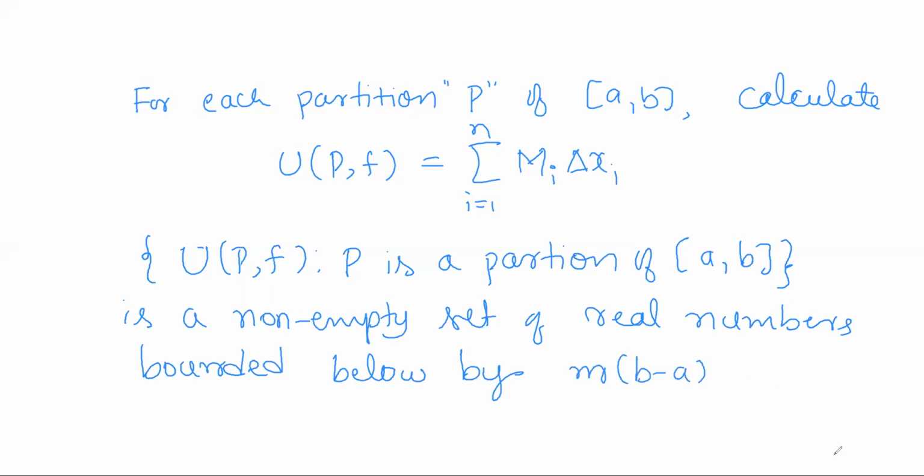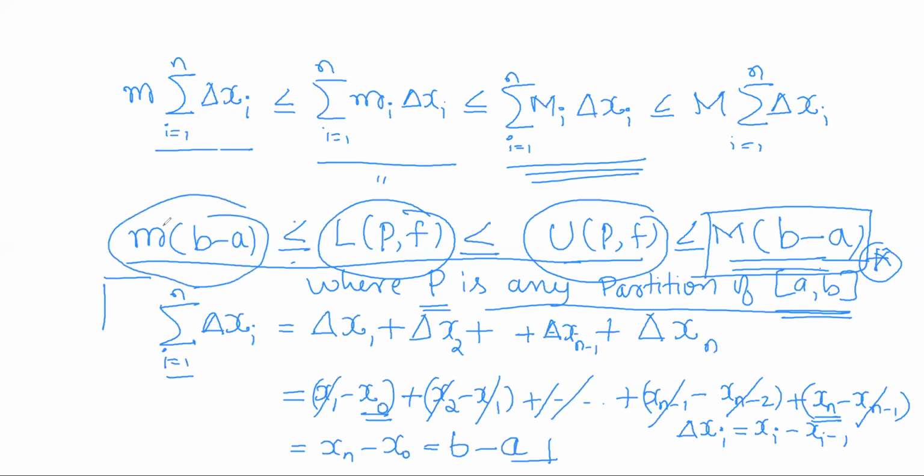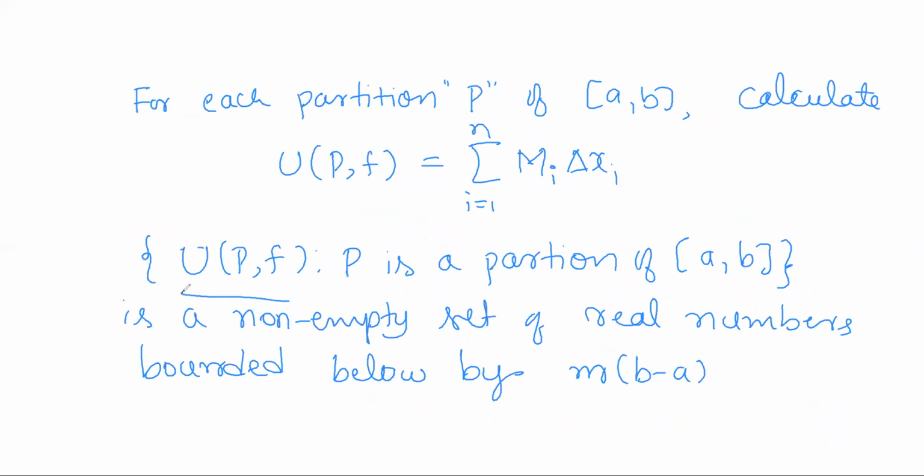You have to observe our previous inequality here. For any partition P of a, b, the upper Riemann sum is always bounded below by m into b minus a. So for this set of all upper Riemann sums, m into b minus a forms a lower bound.